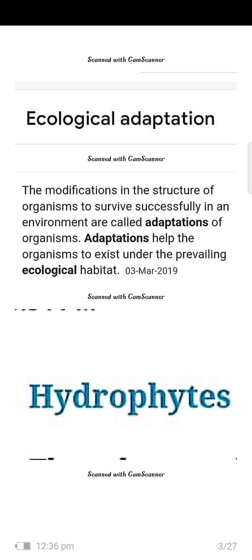I had chosen the topic about ecological adaptations. The modifications in the structure of an organism to survive successfully in an environment are called adaptations of organisms. Adaptations help the organism to exist under the prevailing ecological habitat. They are divided into three types: hydrophytes, mesophytes, xerophytes.